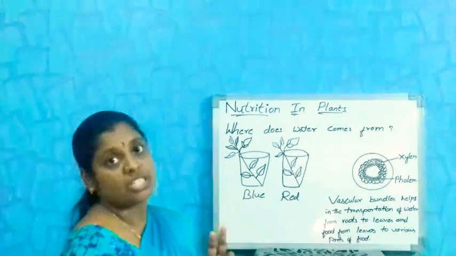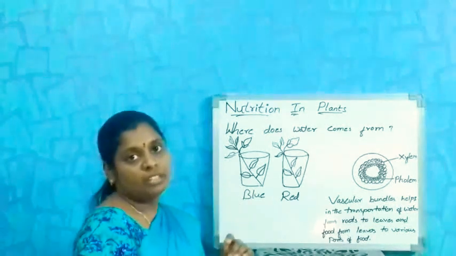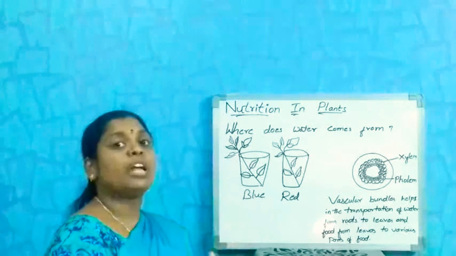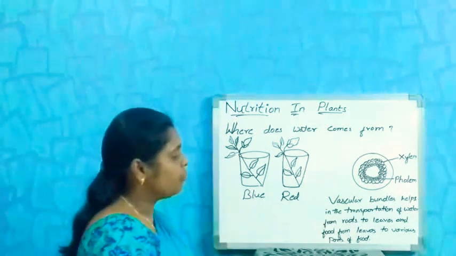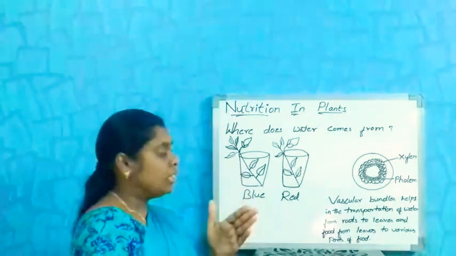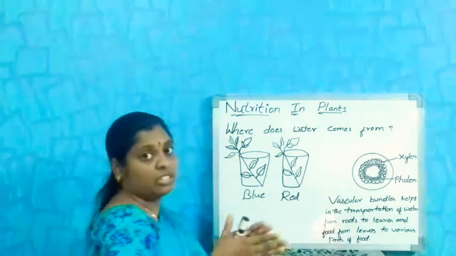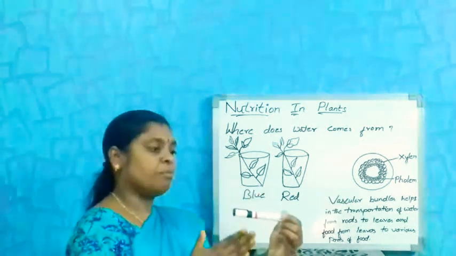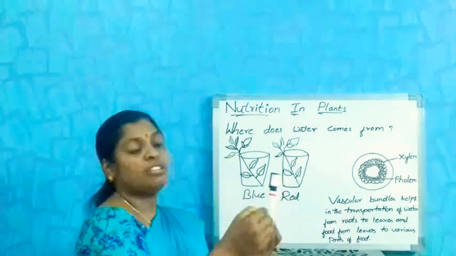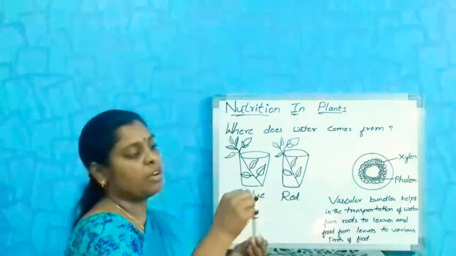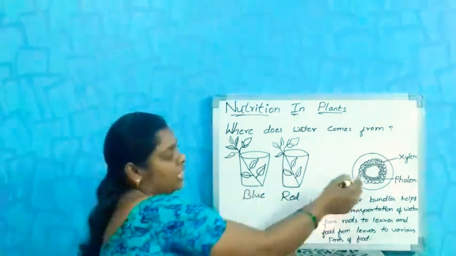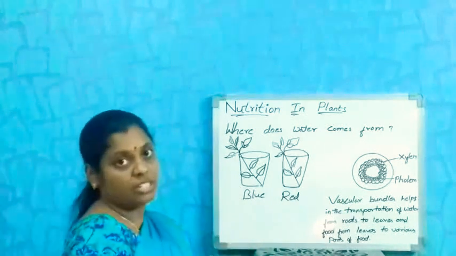How does the transportation take place then? Which part of the stem helps? If you cut the stem into a transverse section, and observe the circular part, that is a TS, we call it a transverse section.